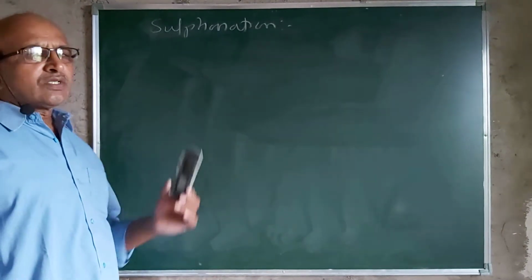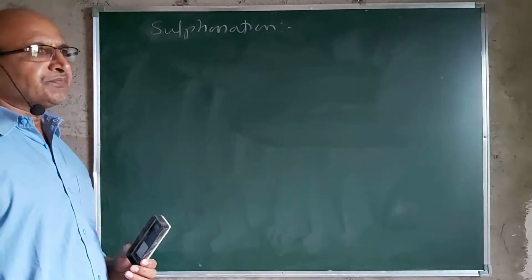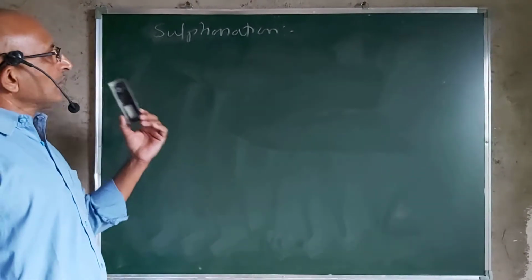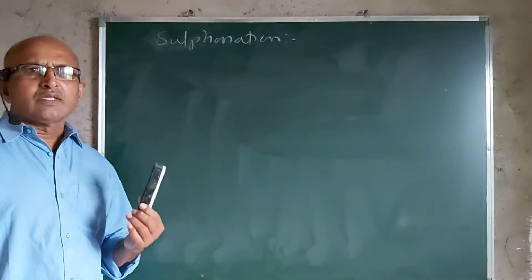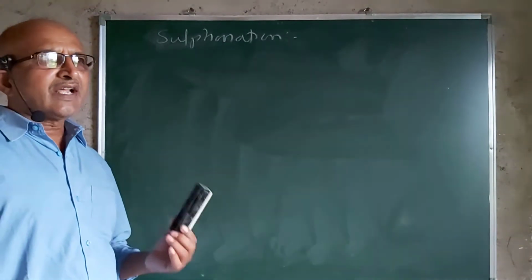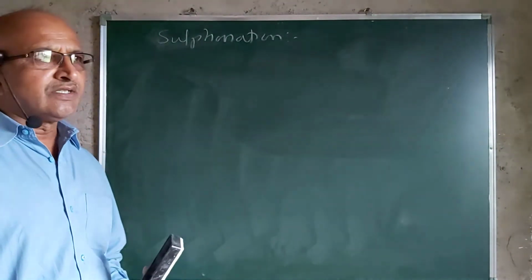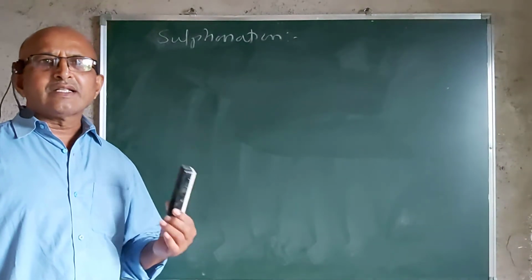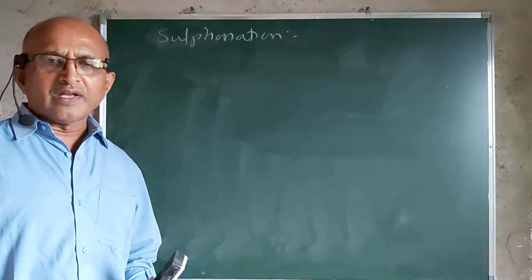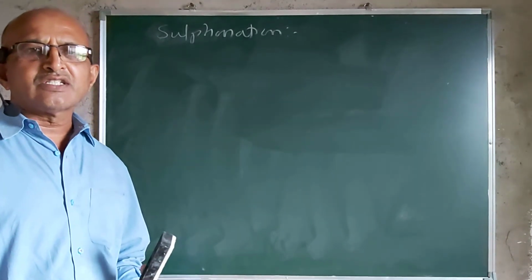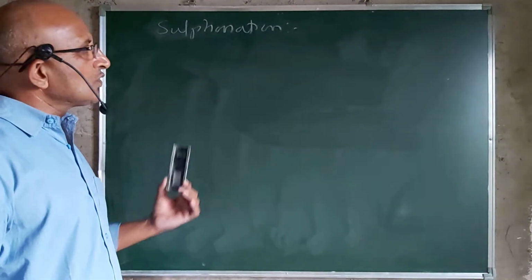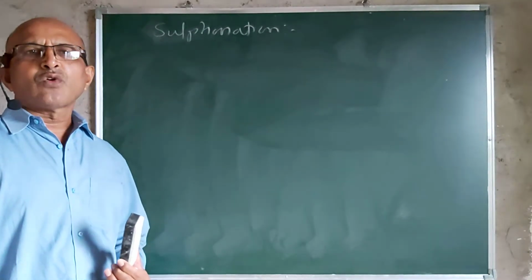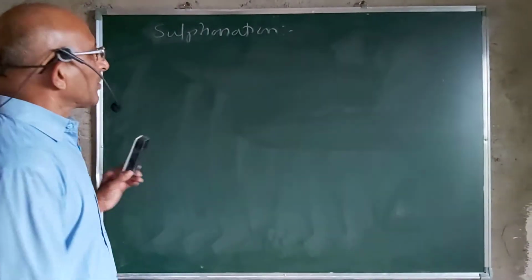Now, here, when we are going to study the sulfonation reaction, what is sulfonation? The aromatic nucleus on reaction with concentrated sulfuric acid, the hydrogen atom of benzene is getting substituted by the electrophile SO3H, that is the sulfonyl group. And so, benzene sulfonic acid is obtained as a product.